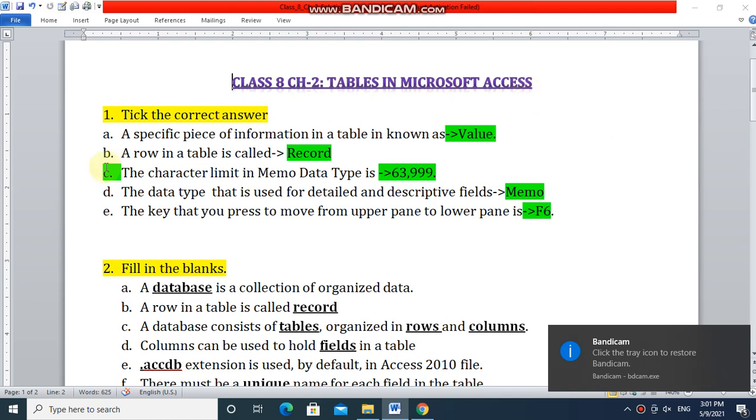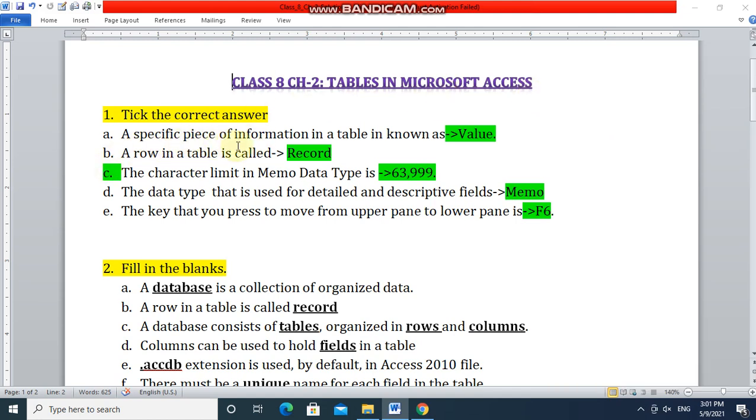चलिए शुरू करते हैं। फर्स्ट क्वेश्चन, टिक द करेक्ट आंसर। A specific piece of information in a table is known as value. Value is the correct option. A row in a table is called record. The character limit in memo data type is 63,999. The data type that is used for detailed and descriptive fields, that is memo. The key that you press to move from upper pane to lower pane is F6. F6 is the correct answer.